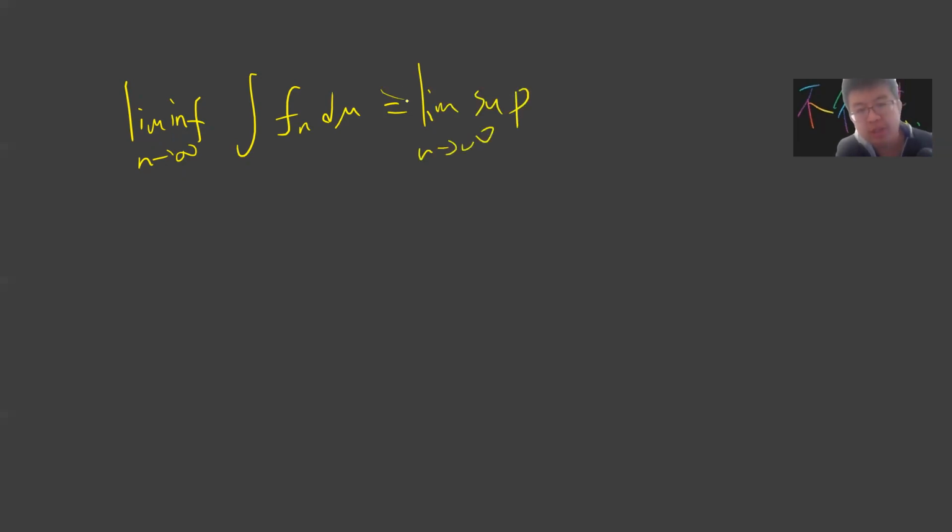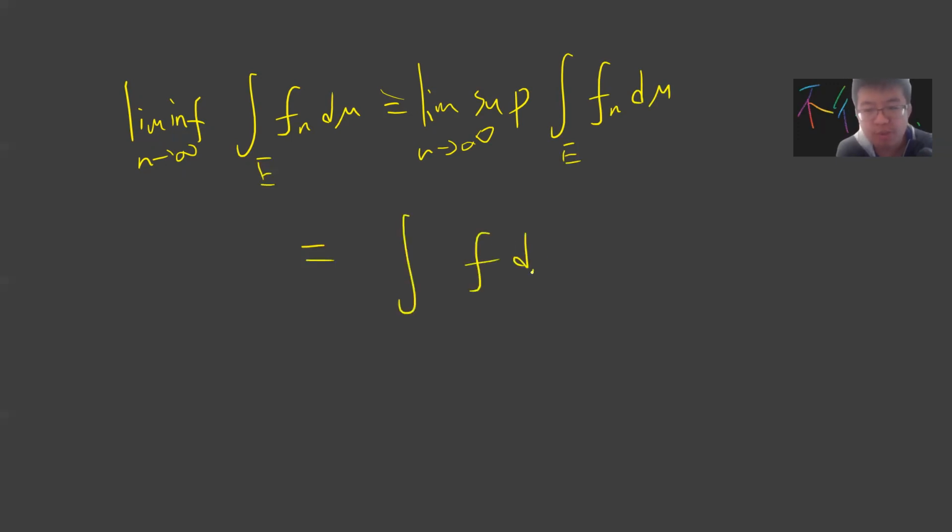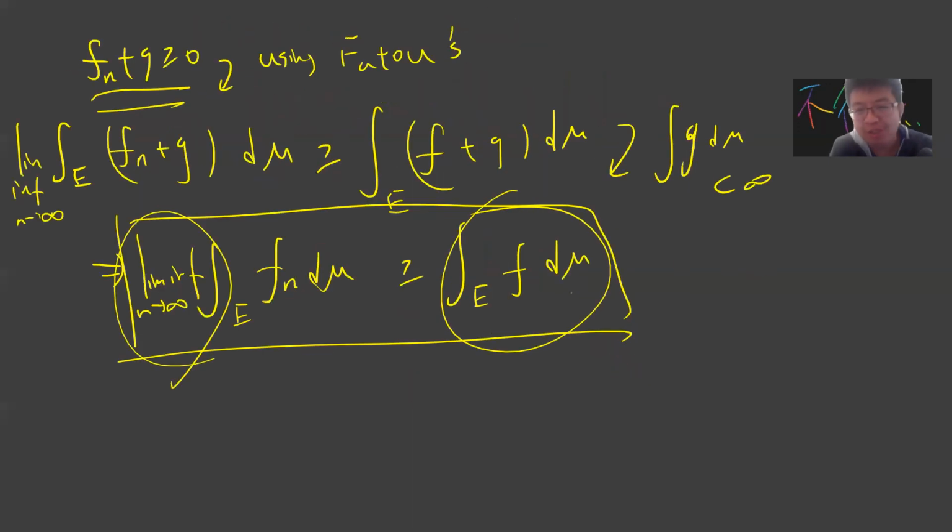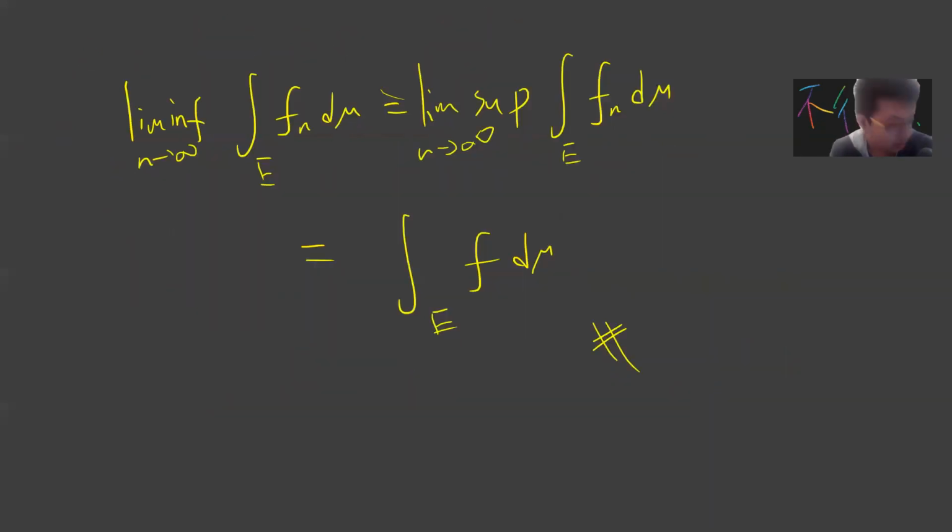Otherwise, there's no way the previous two inequalities hold, and definitely the limit will be the integral of F d mu. The proof is so beautiful: you start from monotone convergence, then Fatou, and then dominated convergence. This is a very beautiful theorem.